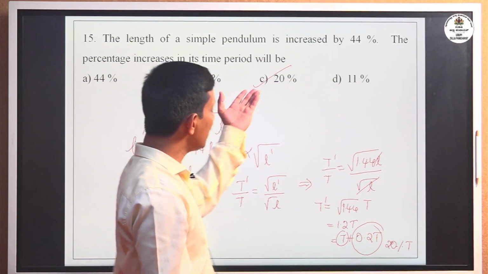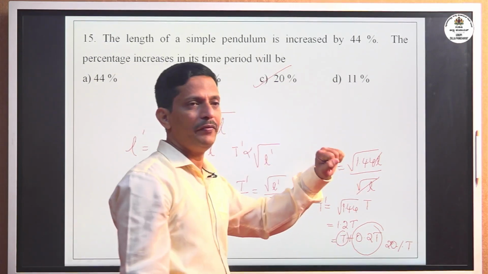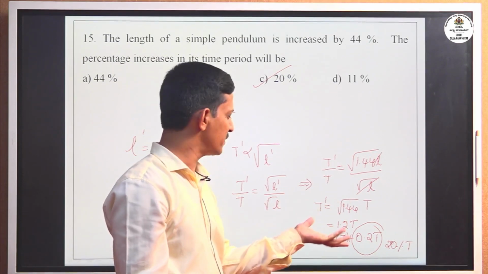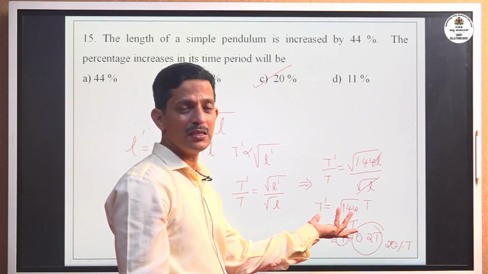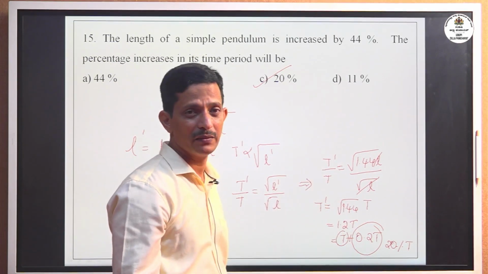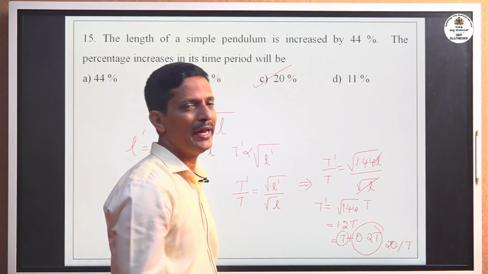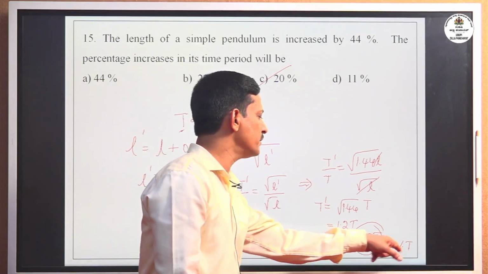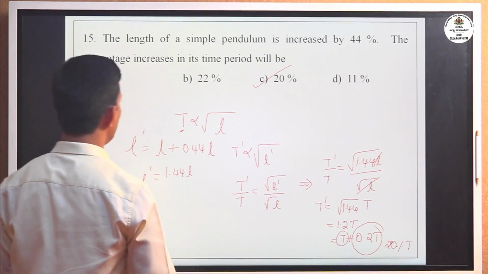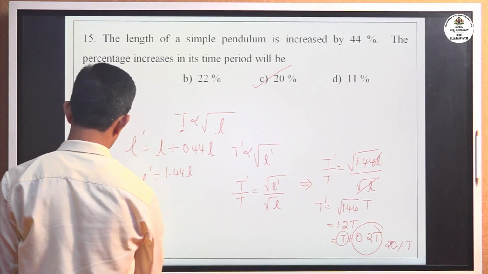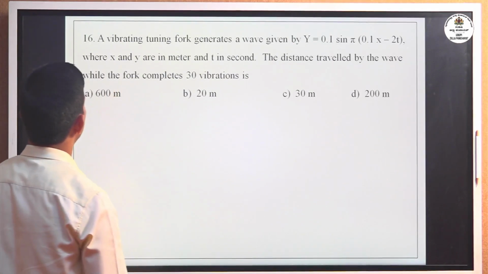If it increases by 20%, you add; if it decreases by 20%, you have to subtract, correct? It decreases by 20% means we get 0.8, 0.8 means 80%. Now here it increases, plus 0.2. That is, the answer is 20% increase. Okay, move to the next problem.